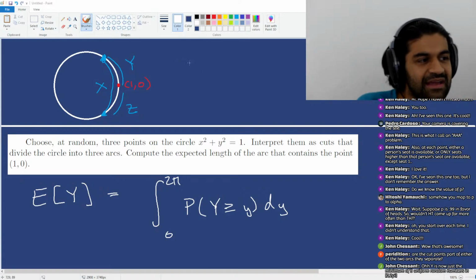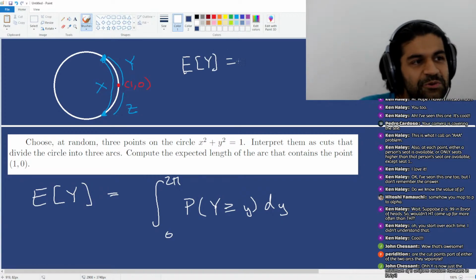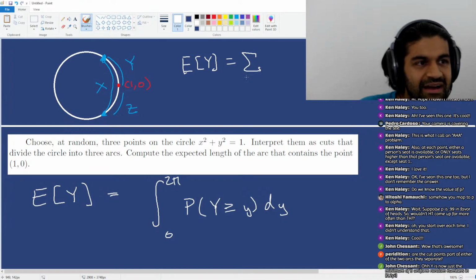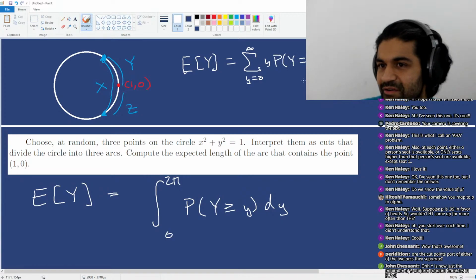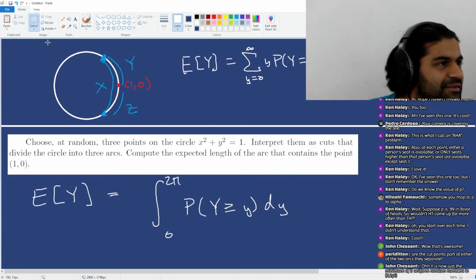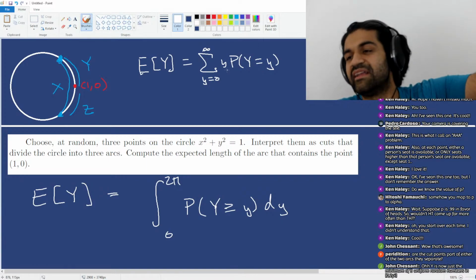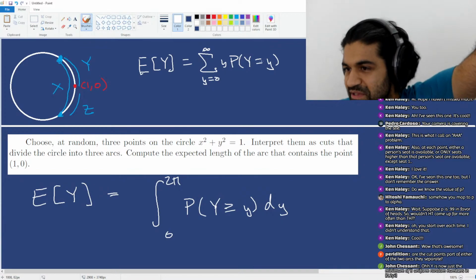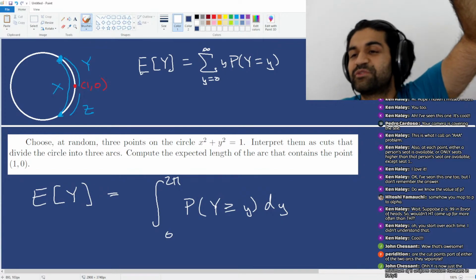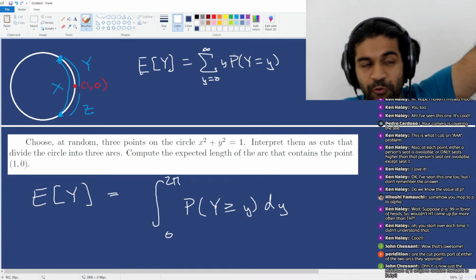So for example, if you're computing the expected value of a discrete random variable y, you would be, let's say, adding from y goes from 0 to infinity, y times the probability that y equals y. But you'll notice there's one copy of the probability that y equals 1, 2 copies of the probability that y equals 2, 3 copies of the probability that y equals 3 in this sum.